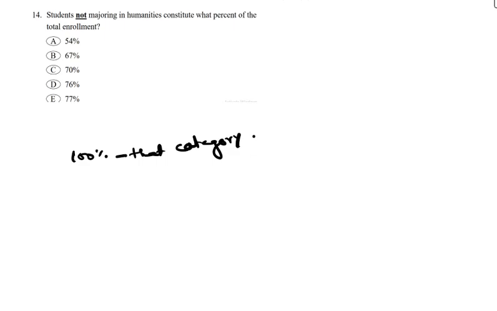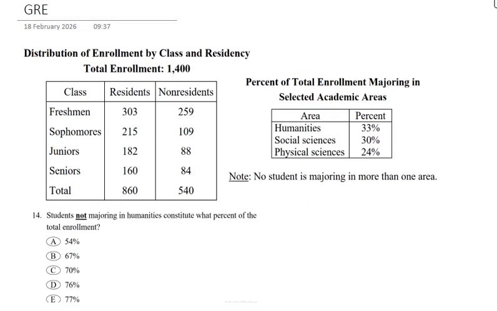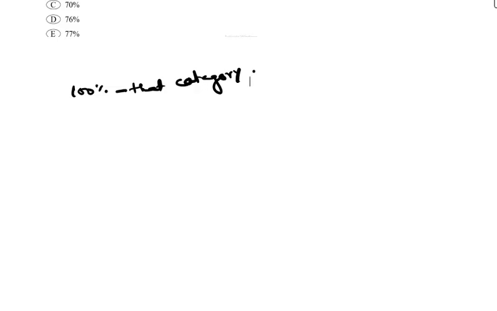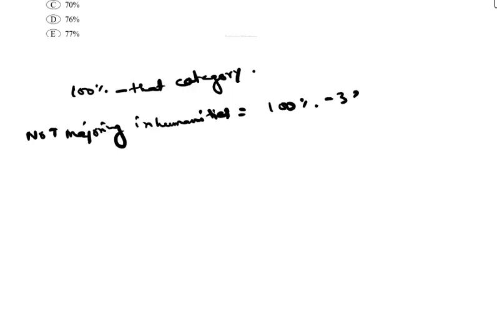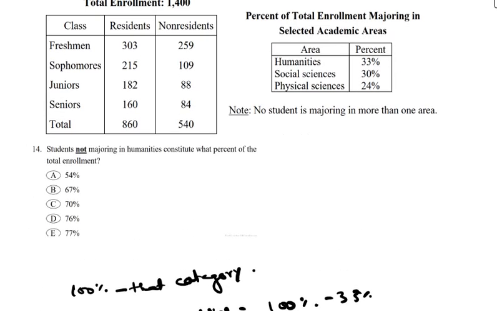From the table, we got humanities is 33%. Now find the complement. So, students not majoring in humanities will be what? 100% minus 33%. That is 67%. So directly the answer is 67%. Now let us match the answer choices. Option B. So the correct answer for this question will be option B.